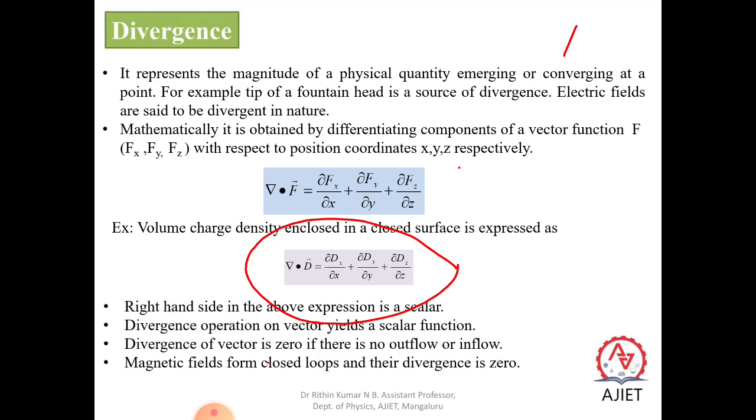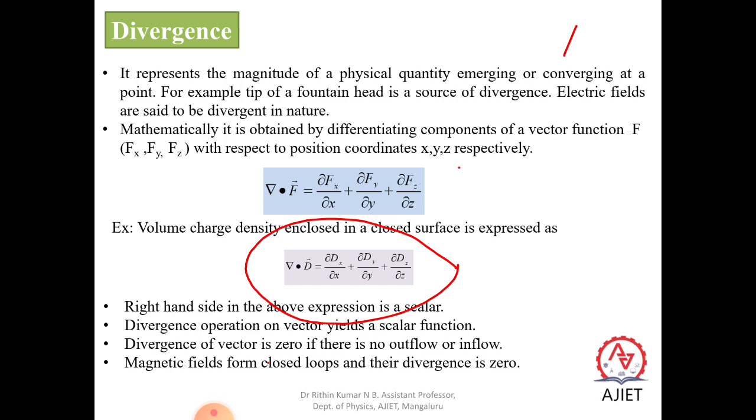The right hand side in the above expression is a scalar. When you apply divergence to a vector, since D, the charge density, is a vector, it always yields a scalar quantity. So a divergence operation on a vector yields a scalar function.